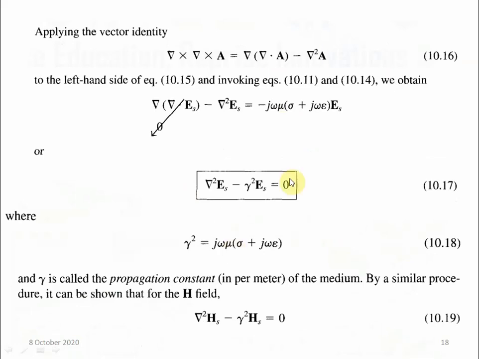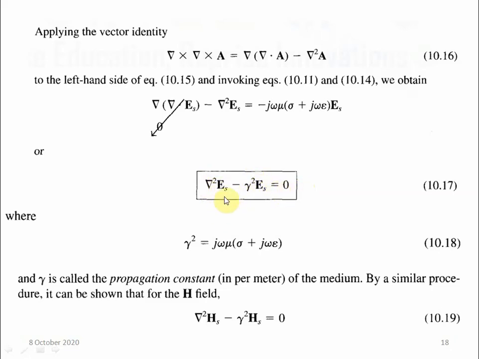So what I am telling you, okay, if we want to represent this equation del 2 ES minus gamma square ES equal to 0 in the Cartesian system, then for the x coordinate we can write the equation del 2 Ex minus gamma square Ex equal to 0.